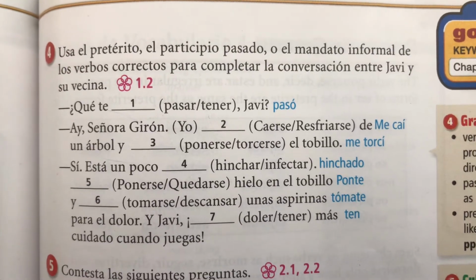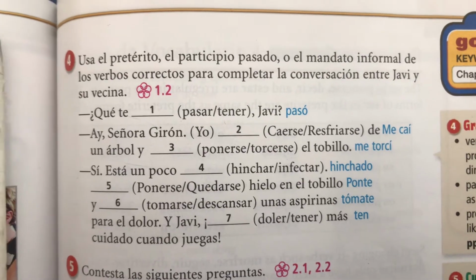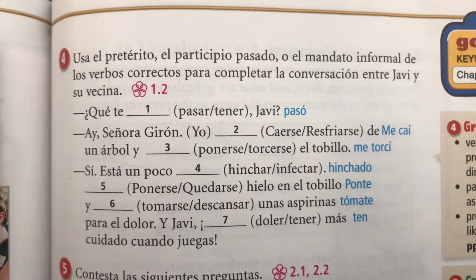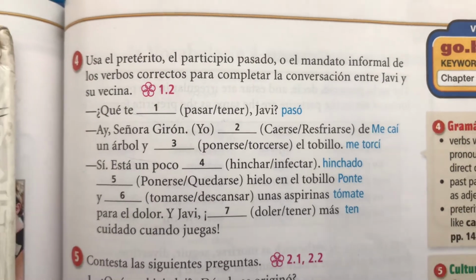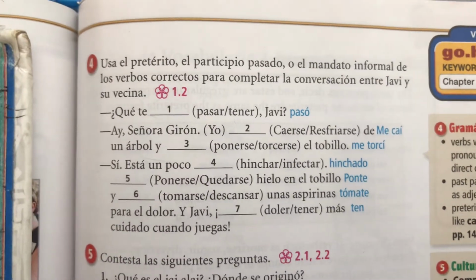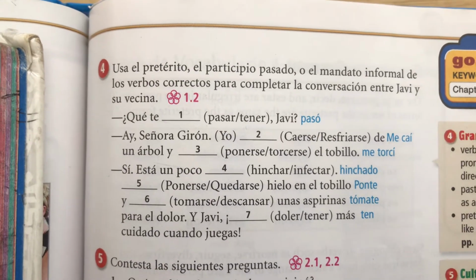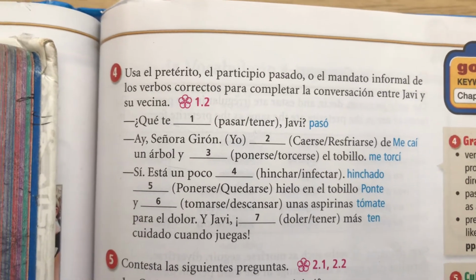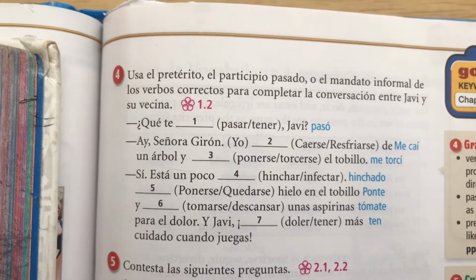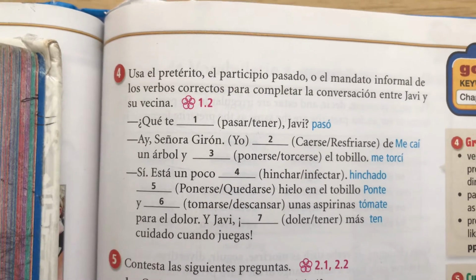The next one, ay, señora Girón. Me caí. I fell. I fell myself. Okay? He didn't get cold from a tree. I fell from a tree. Okay? Me caí de un árbol y what did I do? Did I put something on my ankle? Maybe, but torcerse is better. I twisted my ankle. Okay? Y me torcí. I twisted it to myself, right? Me torcí.